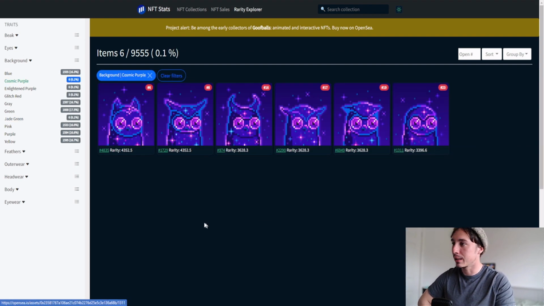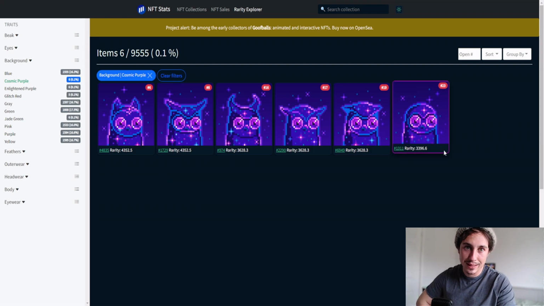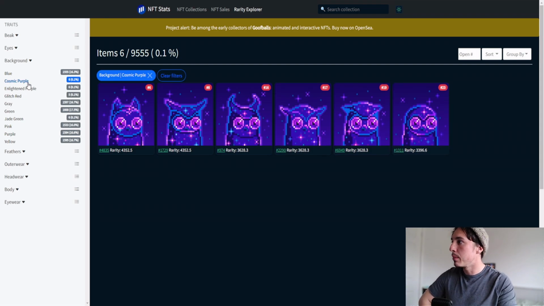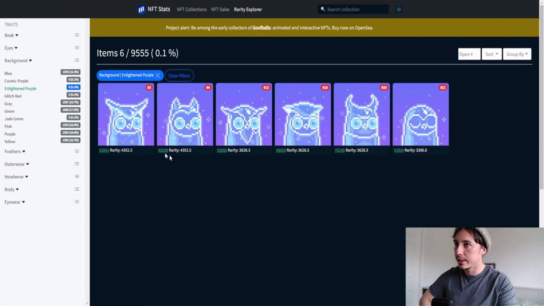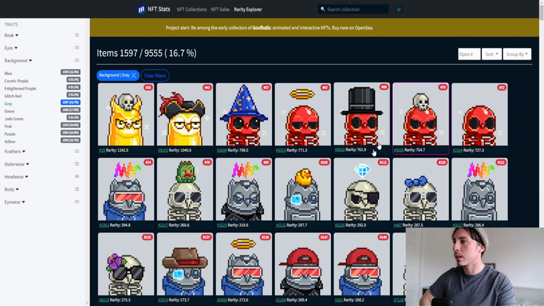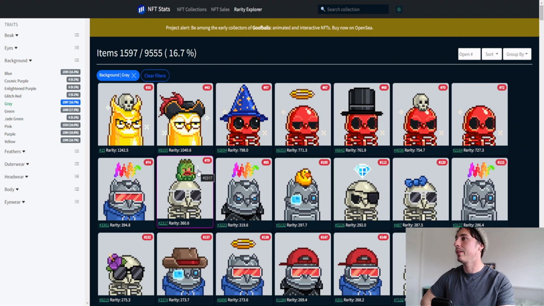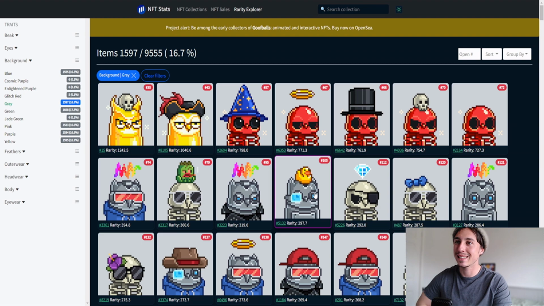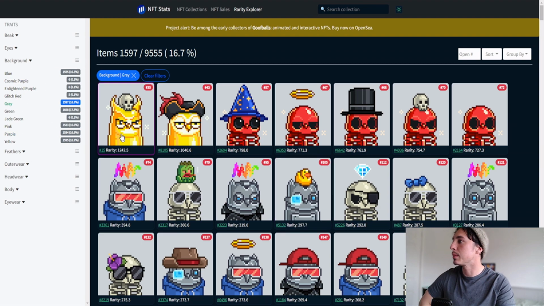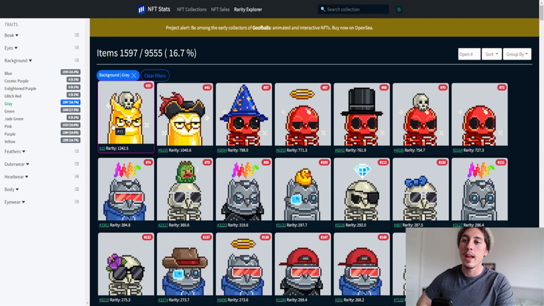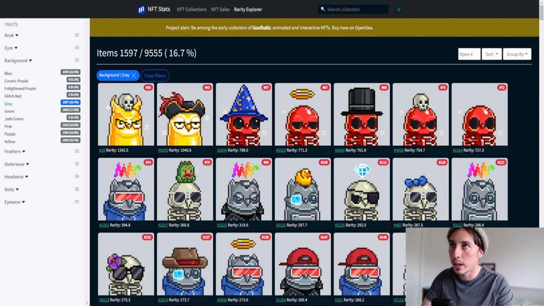So if we were to look at cosmetic purple, you would expect the NFT to have a good value. Maybe the same with enlightened purple, as we see right there. Big value. If we were to click onto grey, you'd expect the value to be much less. As we see, we've just dropped in value because it's much more common, and this particular trait is affecting the value and the demand and how sought after this particular NFT is. So you can use these particular traits and the metadata attached to the NFT to gauge and use as a barometer to value your NFT.